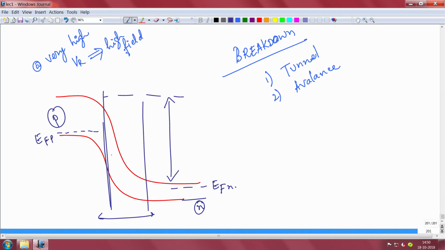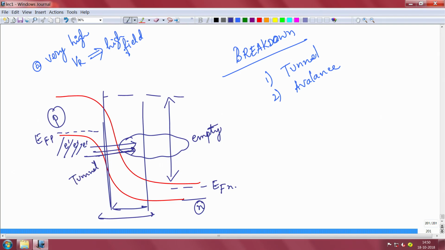And what happens is that this becomes a thin barrier, and there are many electrons in the valence band, the valence band is filled up with electrons. They will see empty states here, these are empty states in conduction band. So, they can tunnel across the barrier, and this will happen at high field only.